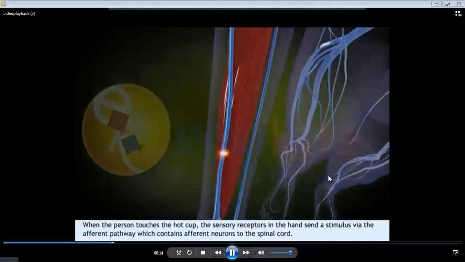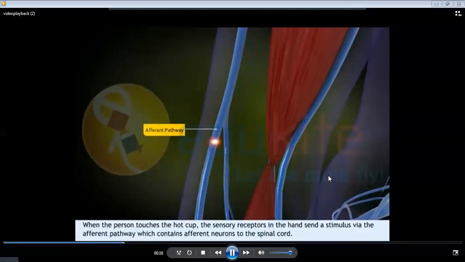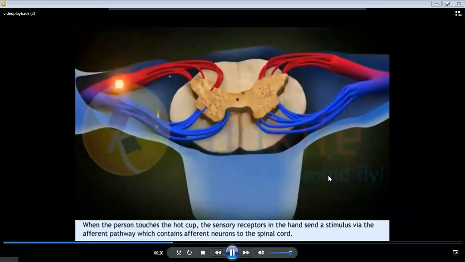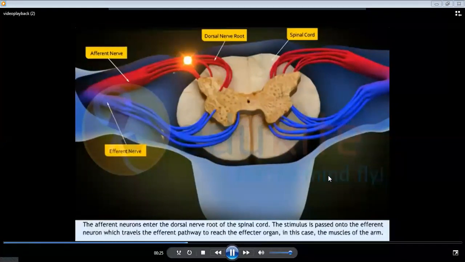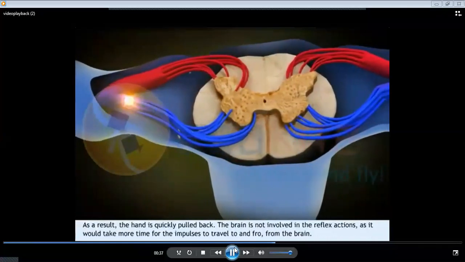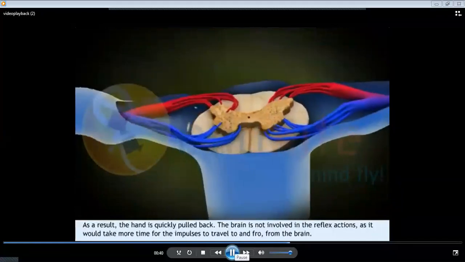When a person touches a hot gun, sensory receptors in the hand send a stimulus via the afferent pathway, which contains afferent neurons, to the spinal cord. The afferent neurons enter the dorsal nerve root of the spinal cord. The stimulus is passed onto the efferent neurons, travels the efferent pathway to reach the effector organ, in this case the muscles of the arm. As a result, the hand is quickly pulled back.